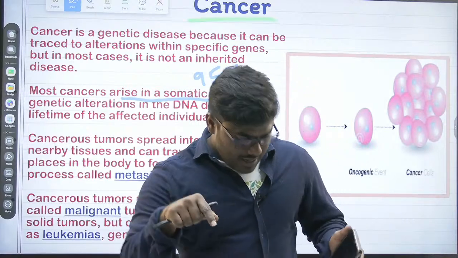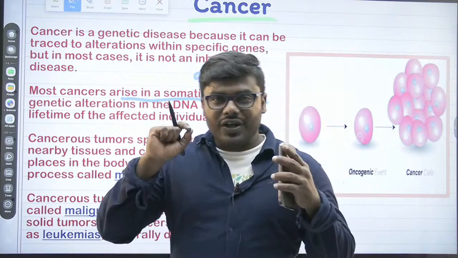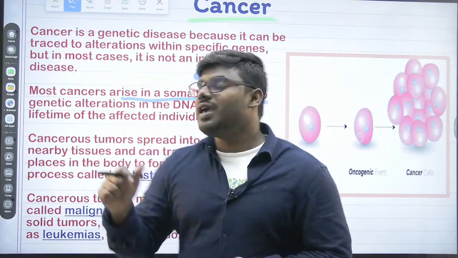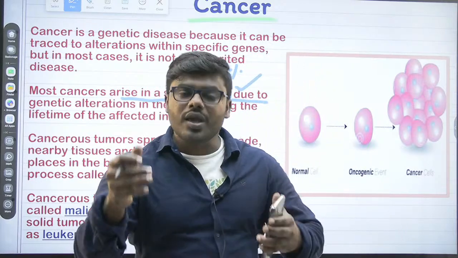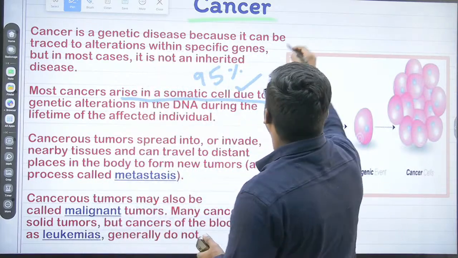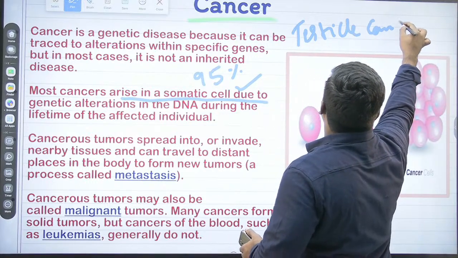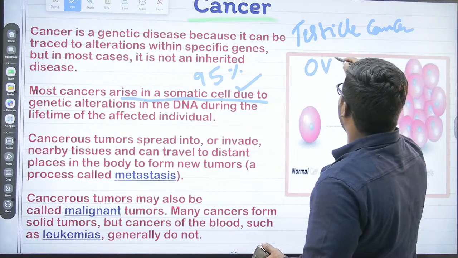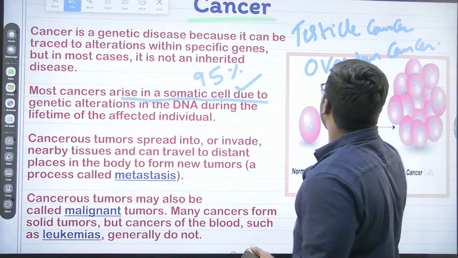Which means, does cancer not occur in the germ cell? That's a wrong statement. Friends, cancer can occur in the germ cells also. Cancer can occur in the reproductive cells also. You know very well, there is testicular cancer. Correct? Friends, there is ovarian cancer. So what is the statement you have to remember?